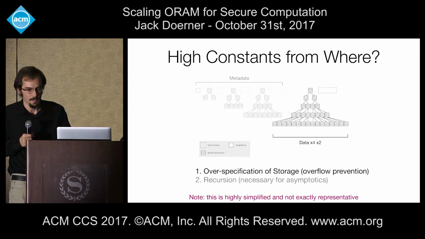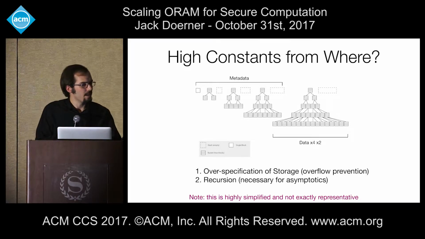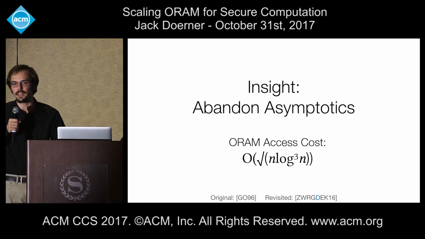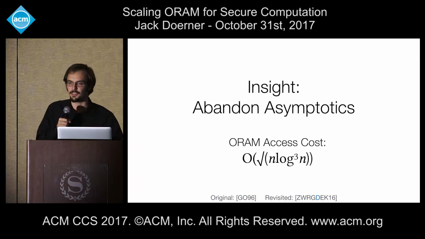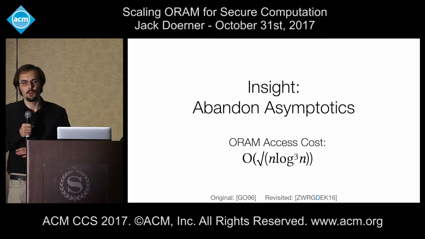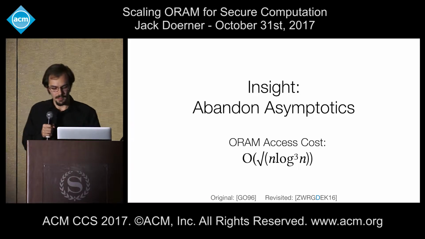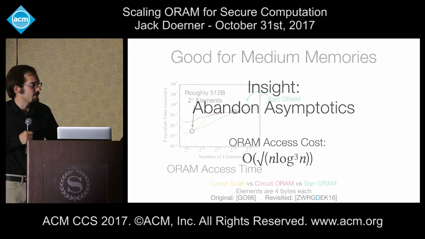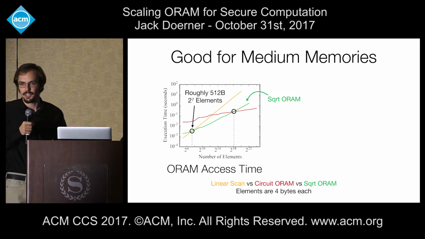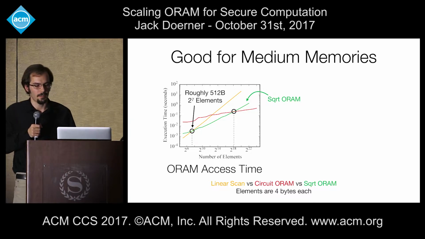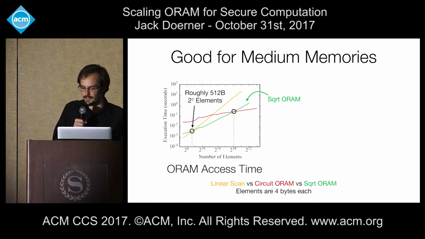Fortunately, not long after the development of Circuit ORAM, Zahur et al. had the insight to abandon asymptotics, proposing a derivative of the original Goldreich and Ostrovsky square root ORAM with an access cost of O(√n log³ n). And although this is significantly worse than any of the tree-based ORAMs, it nonetheless yielded significant performance improvements in practice. They were able to push the crossover with linear scan all the way down to 2^7 elements and continued to outperform Circuit ORAM all the way up to 2^18 elements.